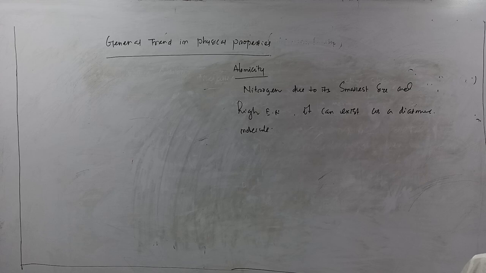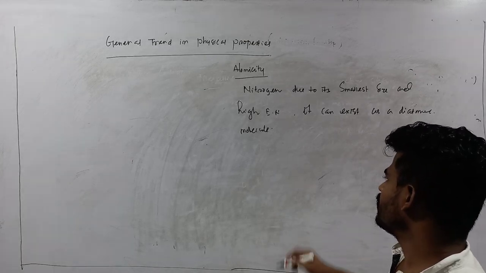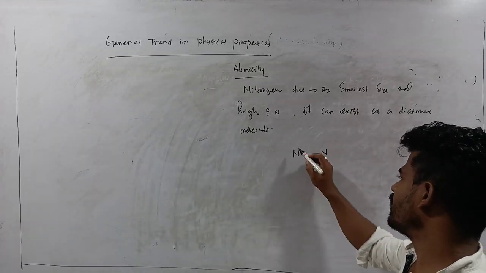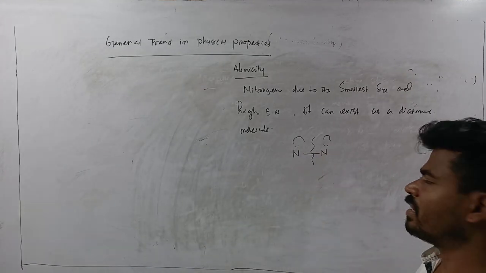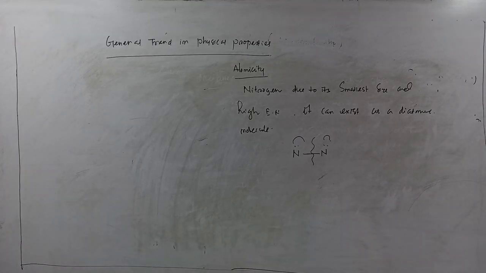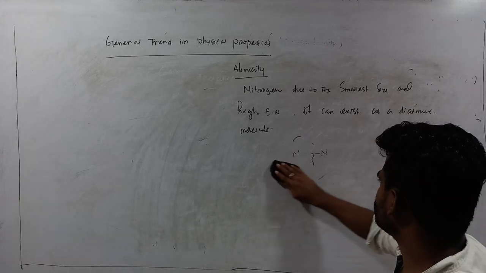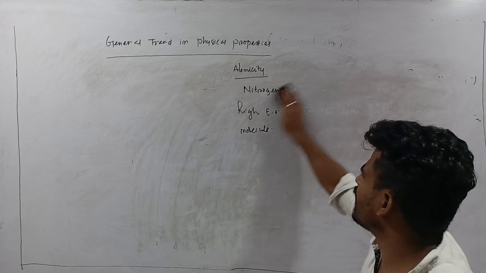And regarding the catenation property, nitrogen has the smallest size and also has lone pair electrons, so the bond dissociation enthalpy is less in these compounds. That's why regarding catenation property, only nitrogen and phosphorus exhibit some property of catenation.